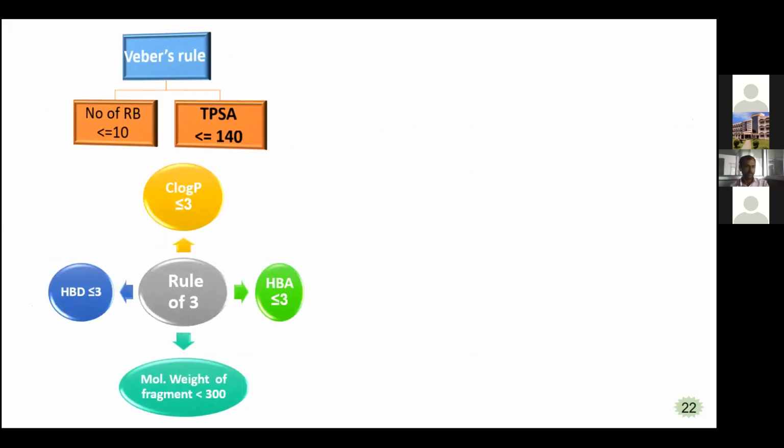And if you come to the rule of 3, it is completely multiples of 3, while the rule of 5 is multiples of 5. In this rule of 3, you can observe that logP, that is XLogP, should be less than or equal to 3, hydrogen bond acceptors less than or equal to 3, molecular weight of fragments less than 300, and hydrogen bond donors less than or equal to 3.